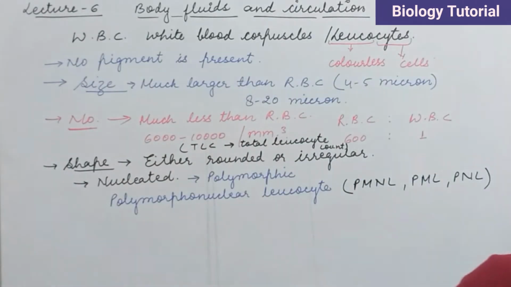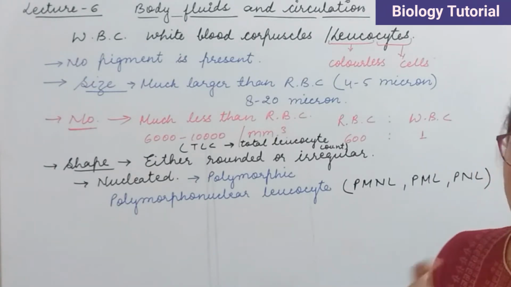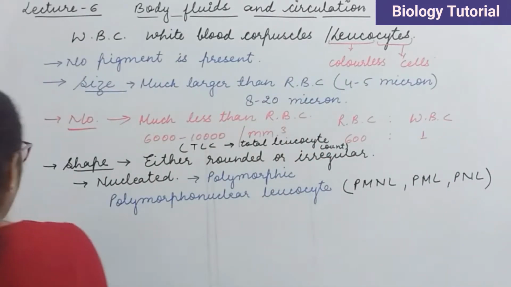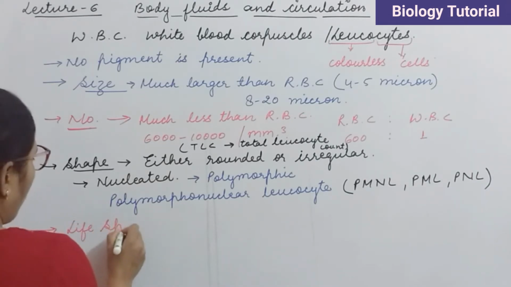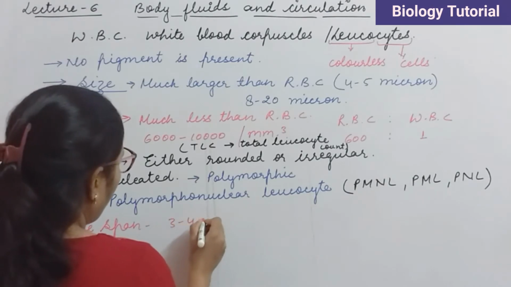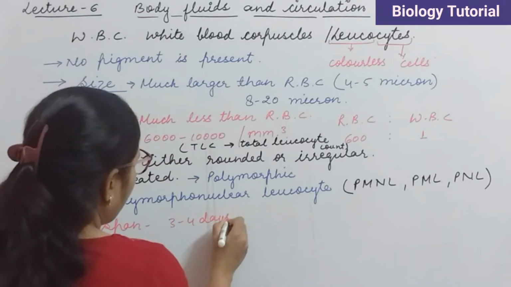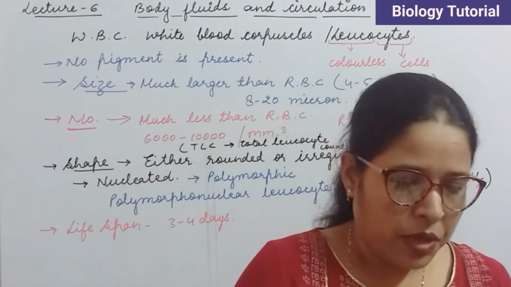Now the lifespan of WBC. The WBCs have a very short lifespan compared to RBCs. The lifespan of RBCs is about 120 days and the lifespan of WBC is about 3 to 4 days. So their lifespan is much shorter than RBCs.